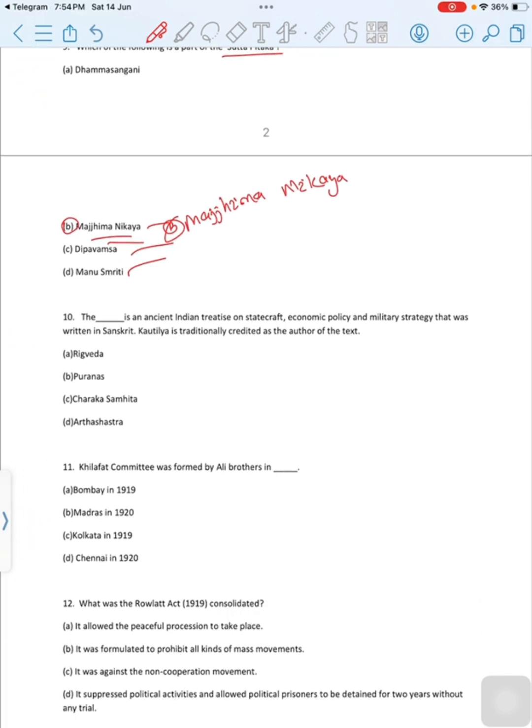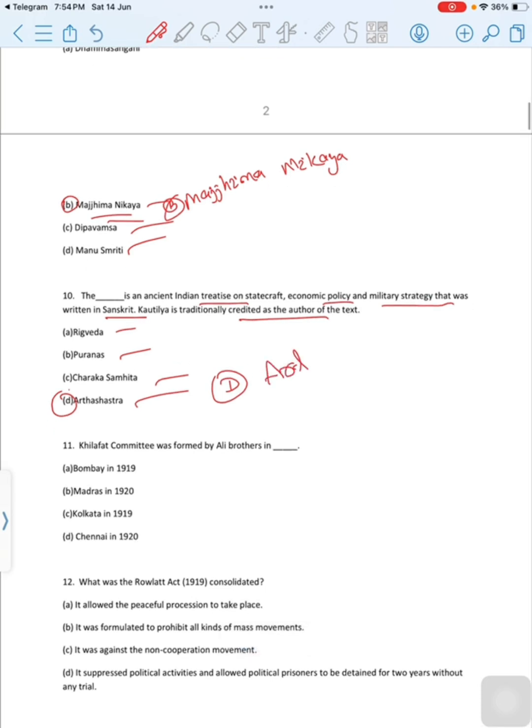The dash is an ancient Indian treatise of statecraft, economic policy and military strategy that was written in Sanskrit. Kautilya is traditionally credited as author of the text. First option is Rigveda, second option is Purana, third option is Charaka Samhita, last option is Arthashastra. Then correct option is option D, Arthashastra.